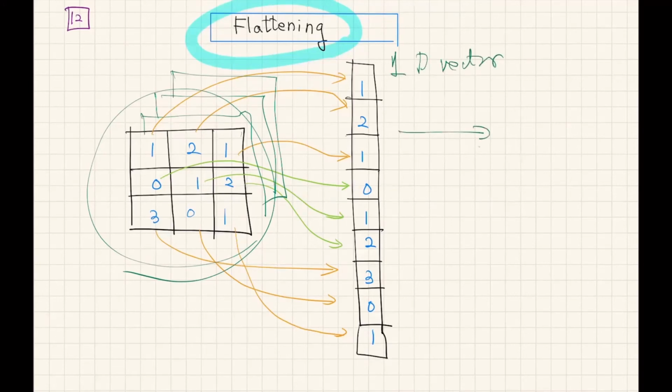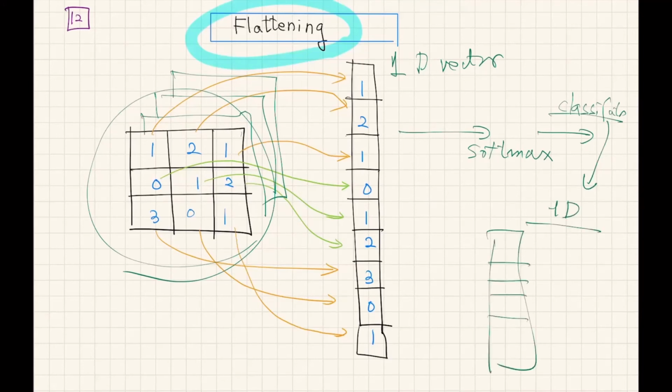Then we can apply the softmax and achieve the classification. The classification is one-dimensional. Let's assume the first element of your output vector may be tiger, cat, dog. So the output of CNN is the classification, and the output vector should be a one-dimensional vector.